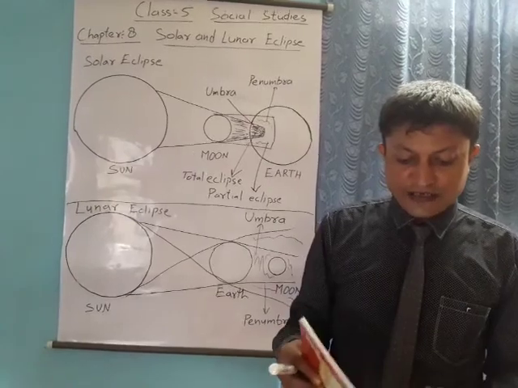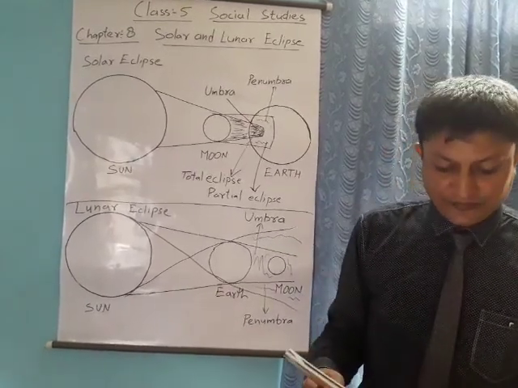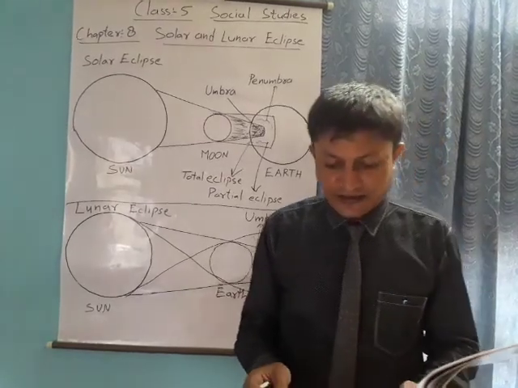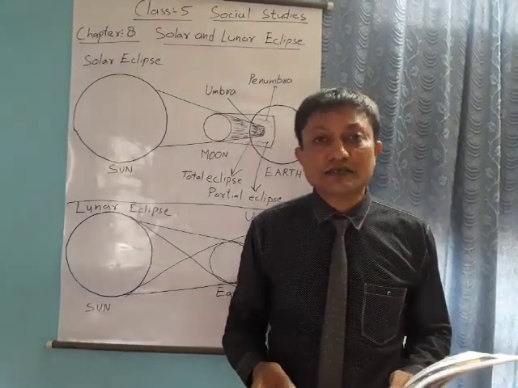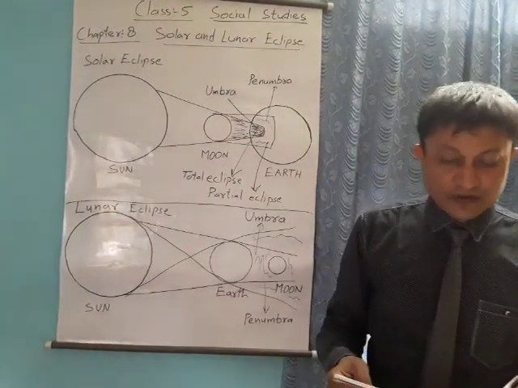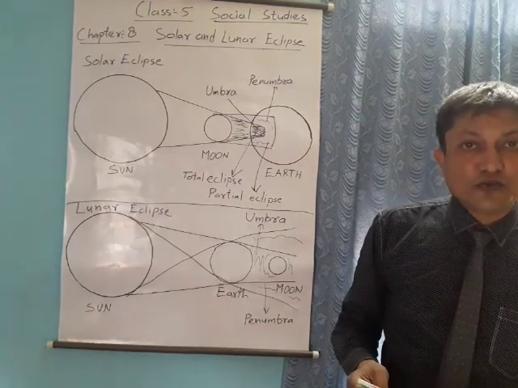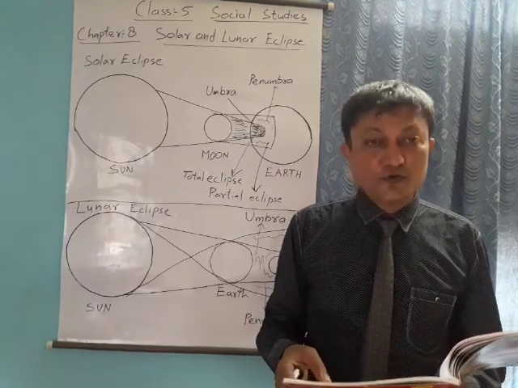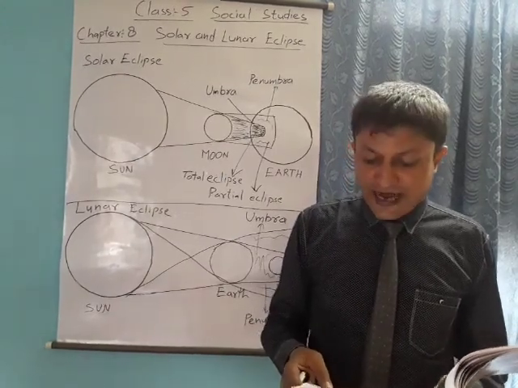Now our second topic is lunar eclipse. The moon does not have light of its own. It reflects the light of the sun. When the moon, also called Luna, gets completely hidden from view, it is called a lunar eclipse.